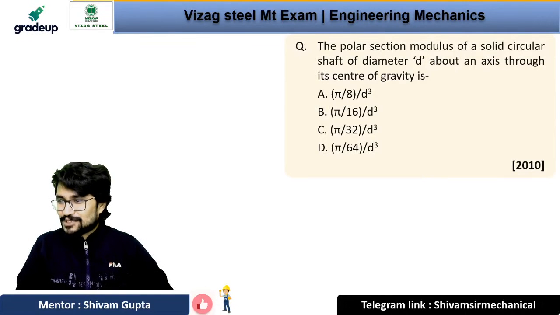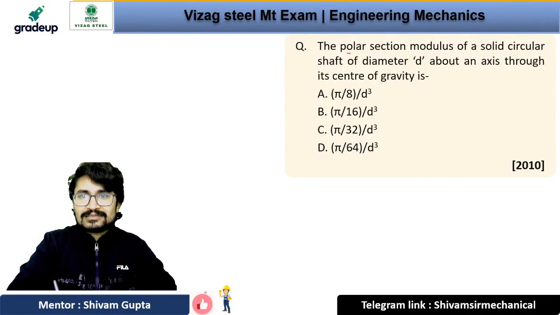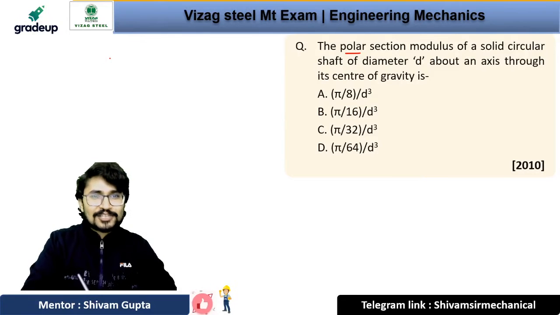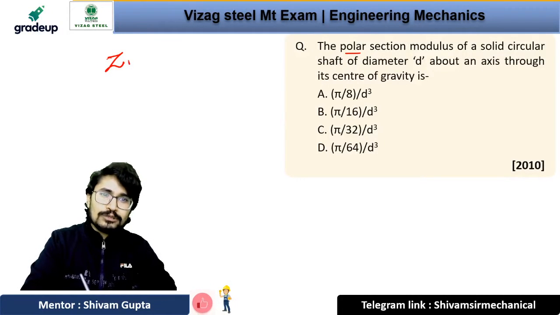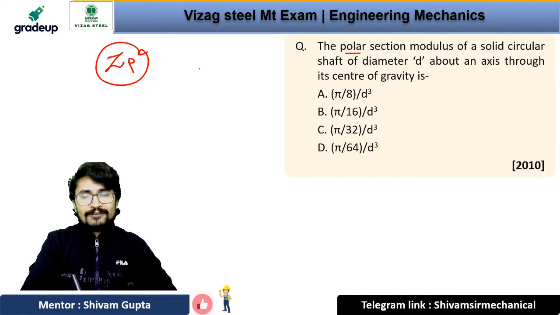Option number B, option number C. Okay, let's see what it is saying. It is saying the polar section modulus. We have read that section modulus is denoted by Z, but if we talk about the polar section modulus, that is ZP. Okay, what is ZP?